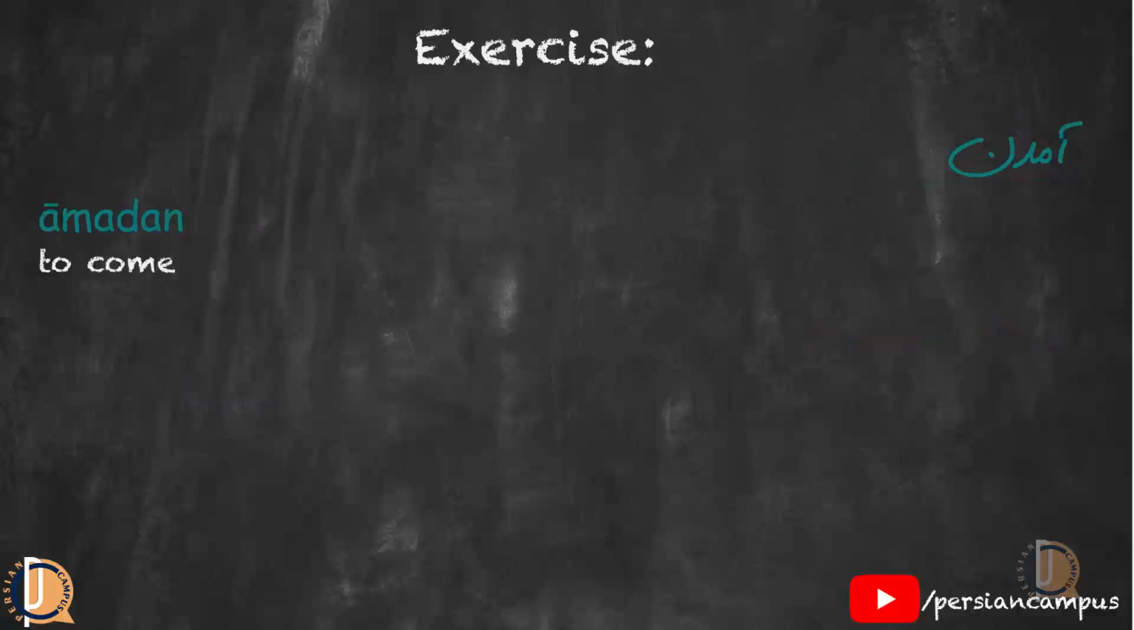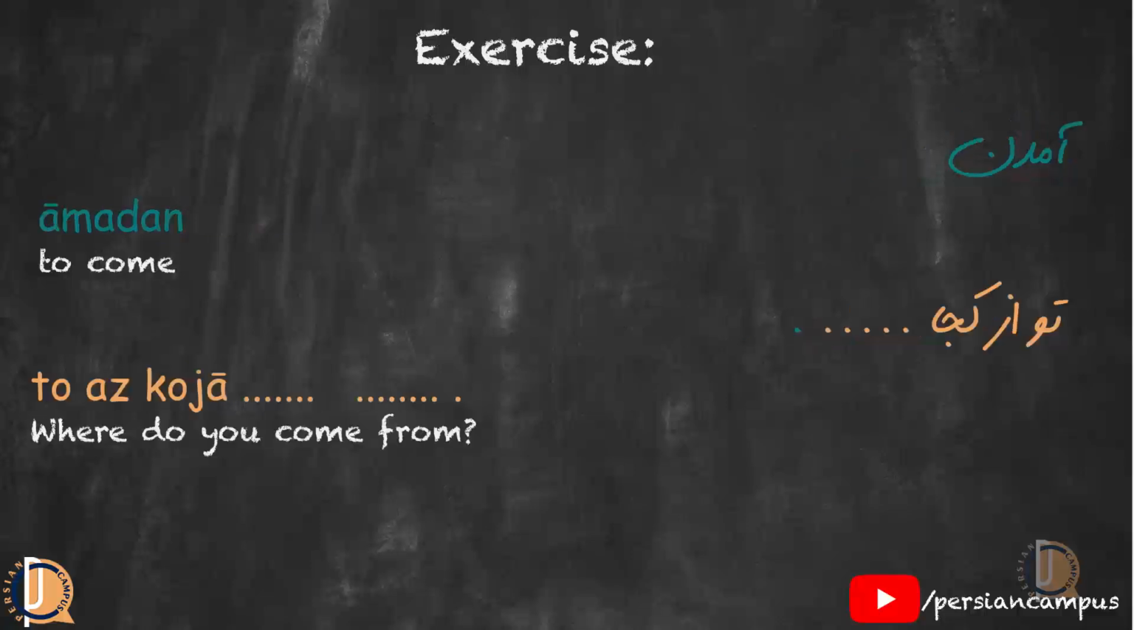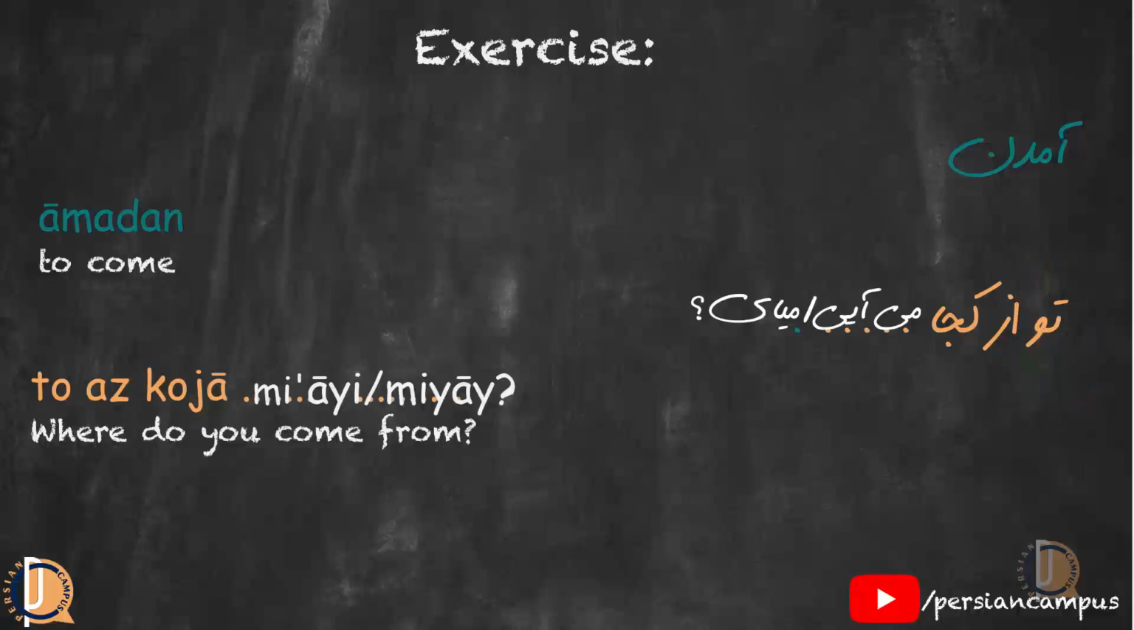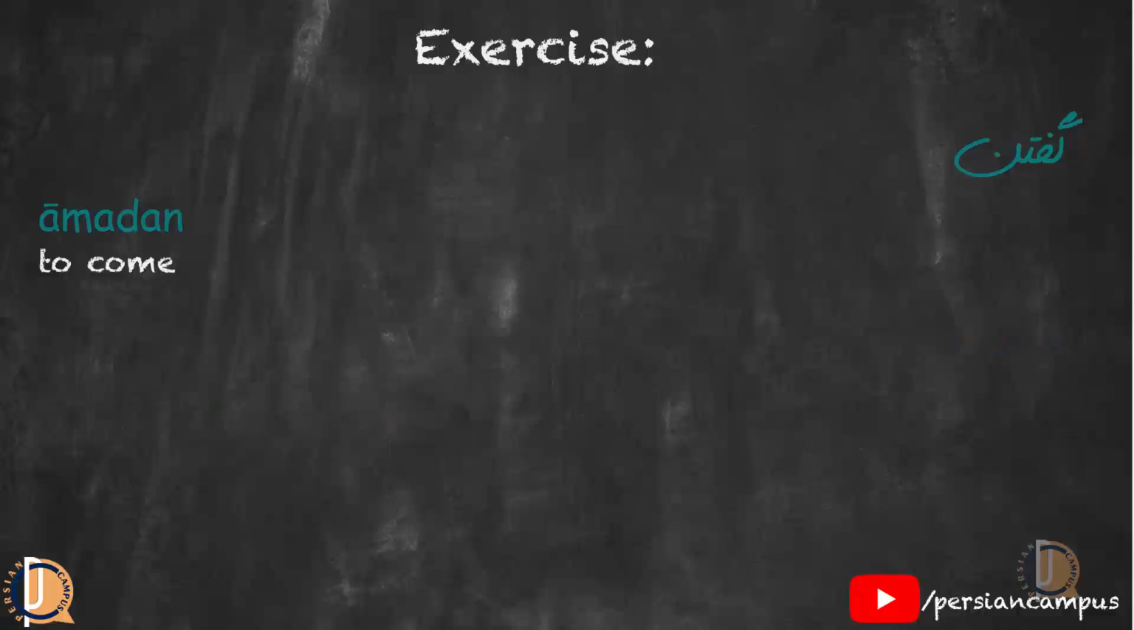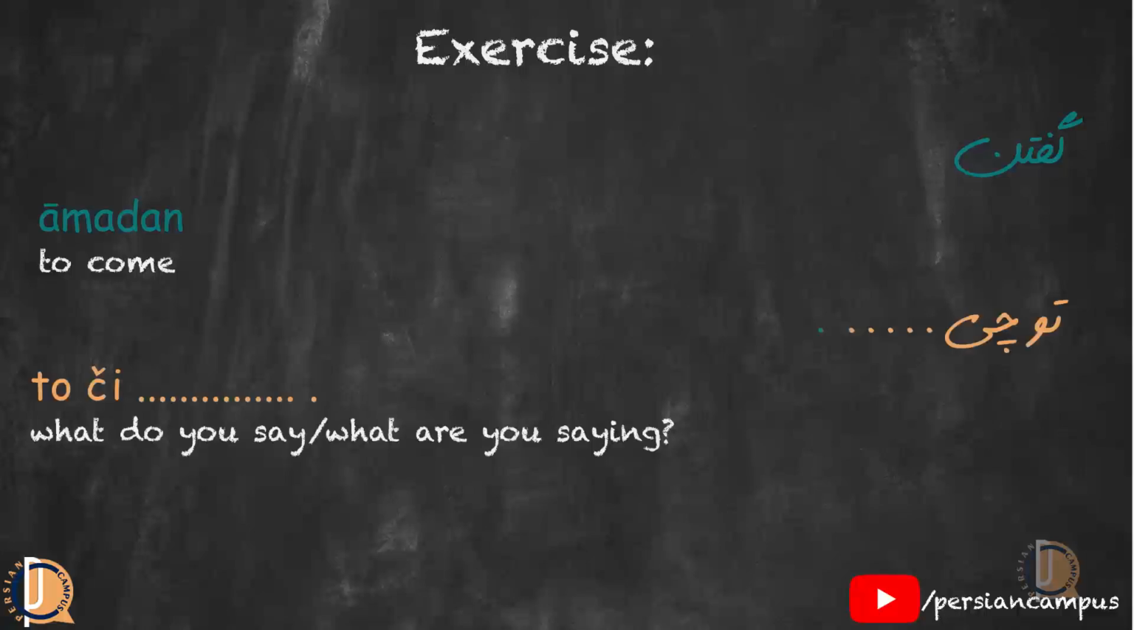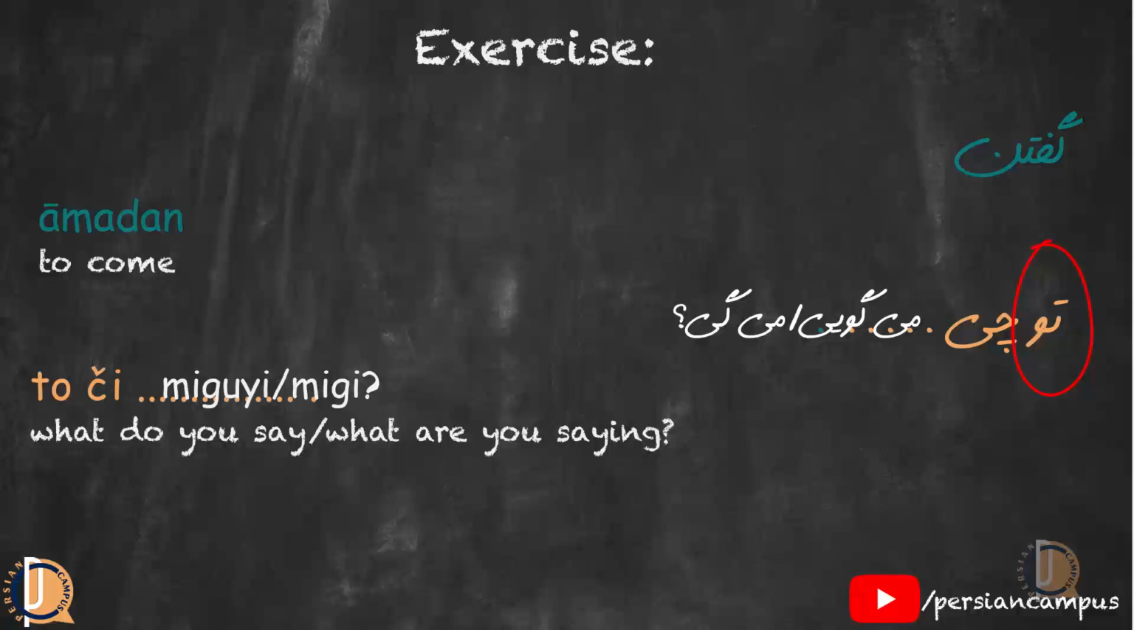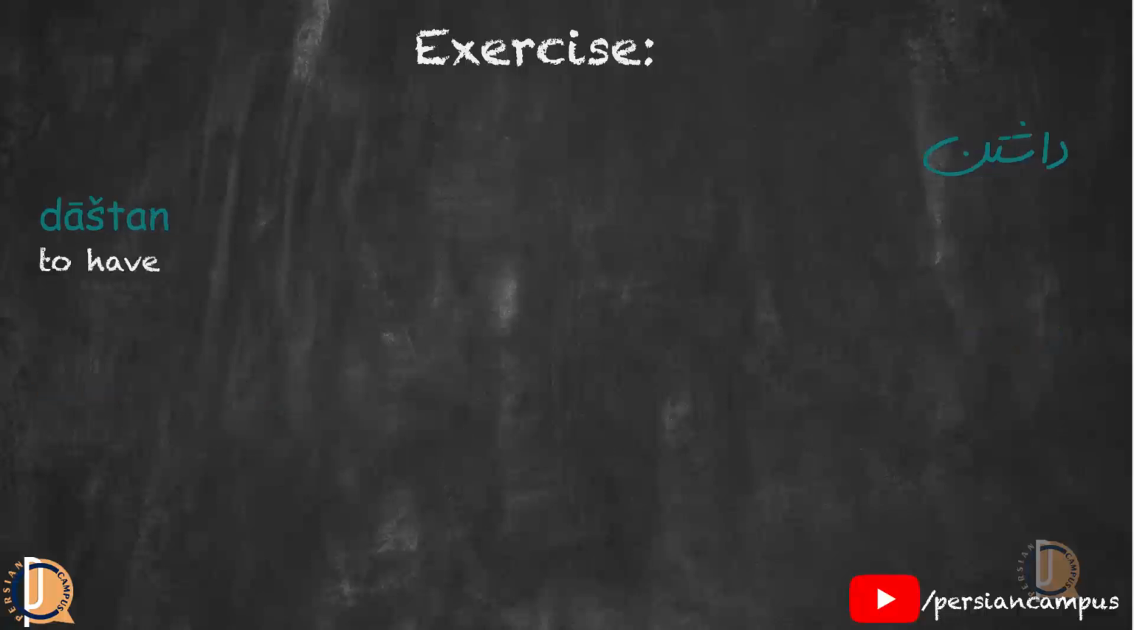Here is the next sentence and the verb is آمدن. تو از کجا؟ The subject in this sentence is تو, so your answer should be تو از کجا می آیی or تو از کجا می آیی. Let's now move on to the next sentence. The verb is گفتن. تو چی؟ Here again, the subject is تو and the verb must get the e ending. That would be تو چی میگویی؟ That we can change to the spoken form. تو چی میگی؟